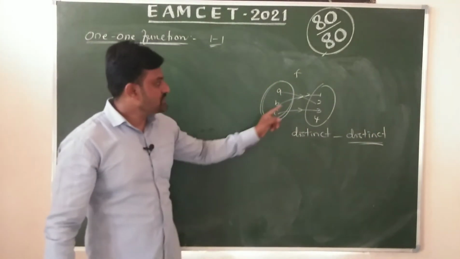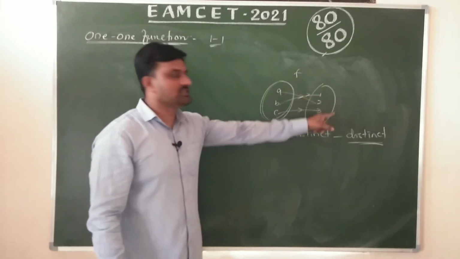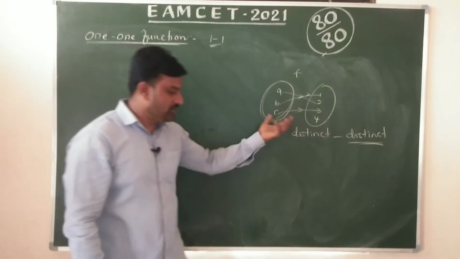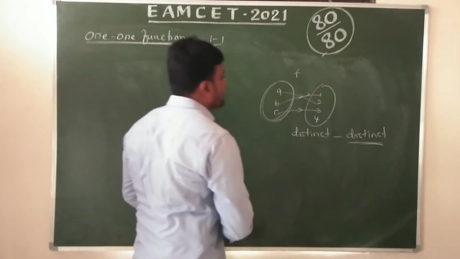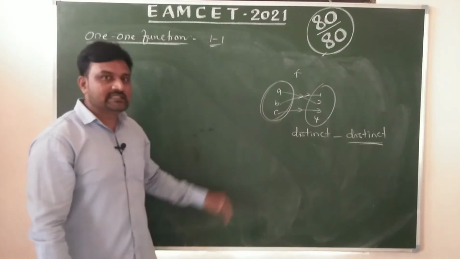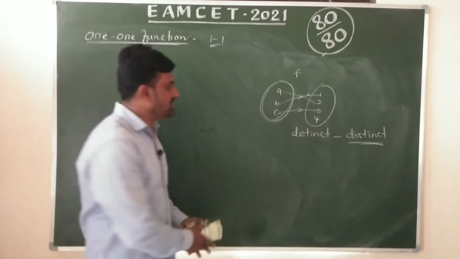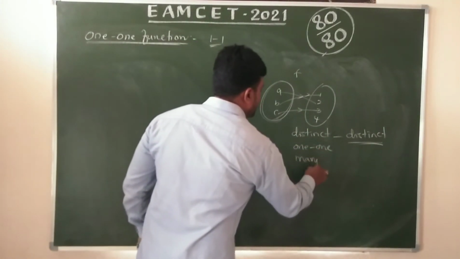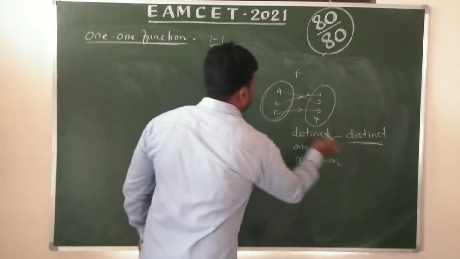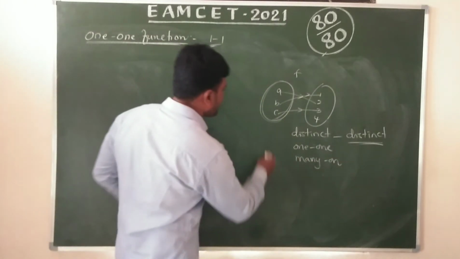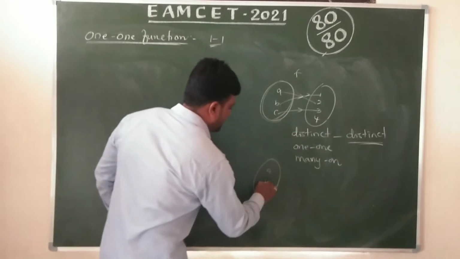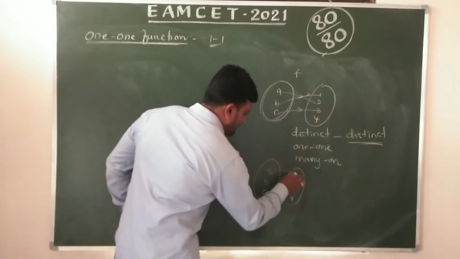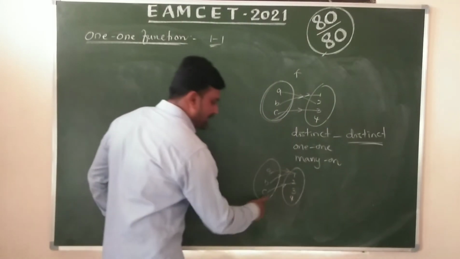One element is associated with one element. Then it is called one-one function. Already we know about this, but now this is by the graphical method. How to decide a one-one function by graph? Otherwise it is a many-one. Like this, suppose a, b, c and 1, 2, 3 like the previous function. A to 1, B to 1 and C to 1 is a many-one.